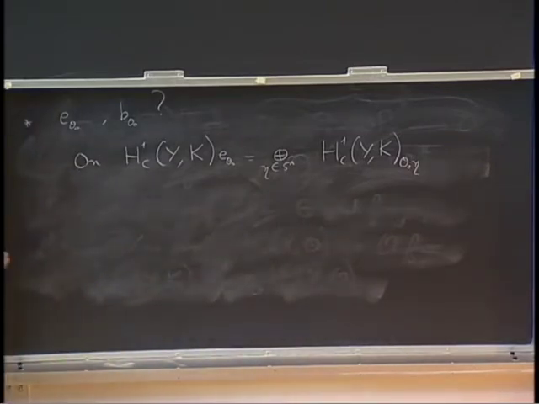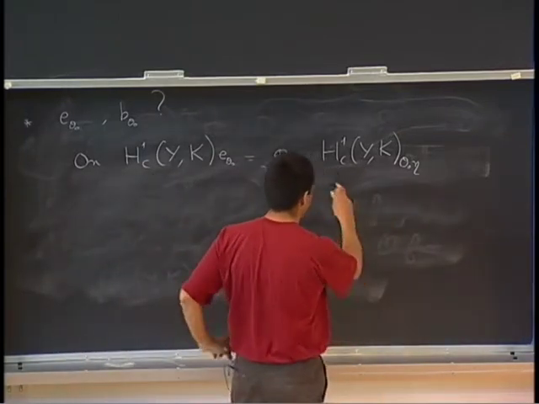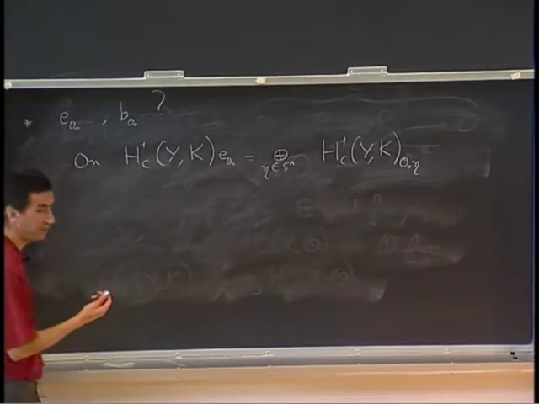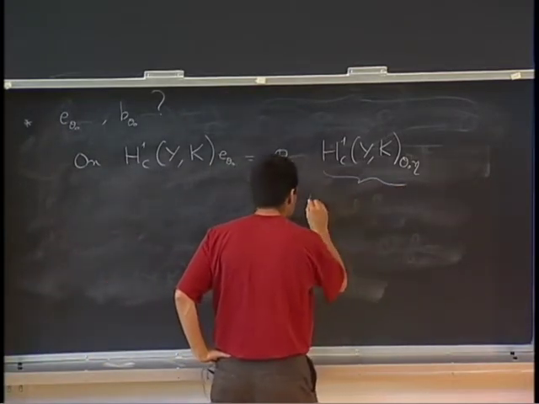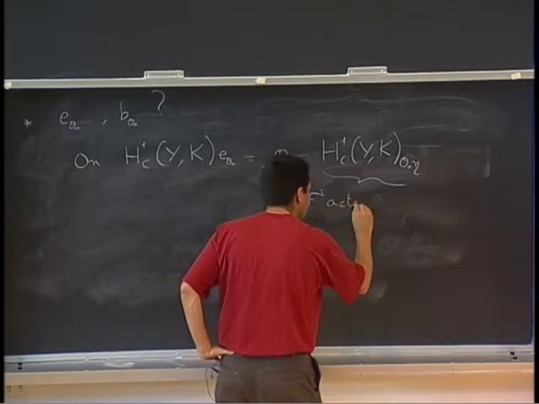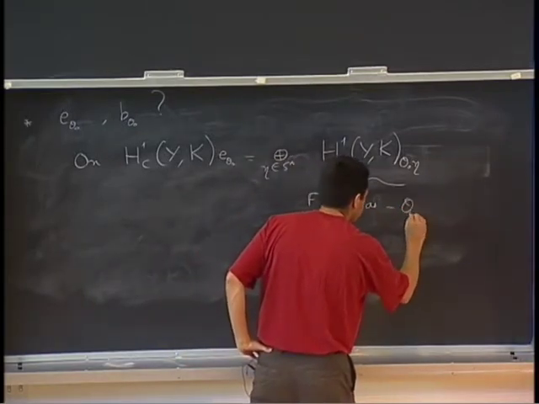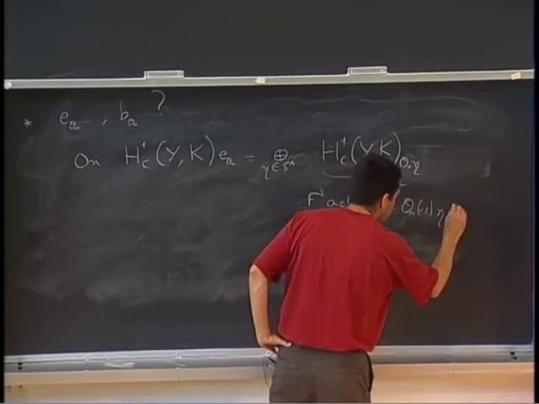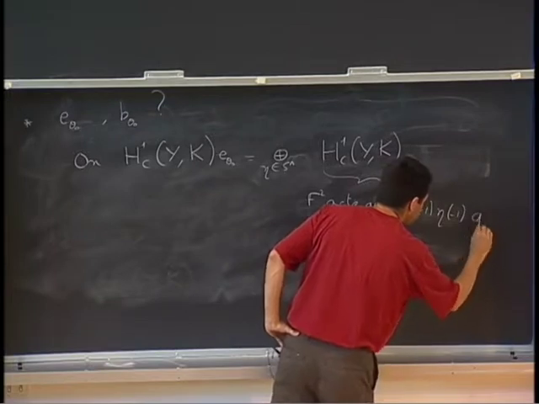And we have computed the eigenvalues of F square on this guy. On this guy, F square acts by multiplication by minus theta 0 of minus 1 eta of minus 1 q.